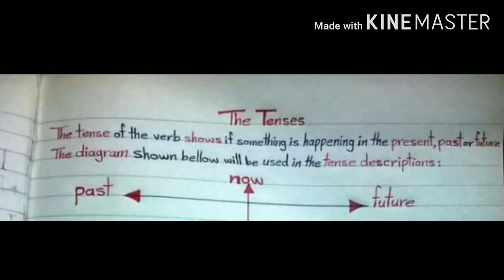Children, the tense of the verb shows if something is happening in the present, past or future. Verbs come in three tenses: present, past and future. The given diagram will be used for the tense descriptions. Do you understand, children? Past is used to describe things that have already happened. Future tense describes things that have yet to happen. And present tense is the one in which we are living.